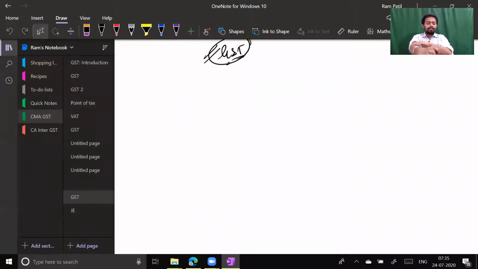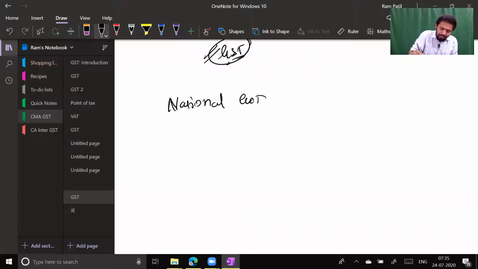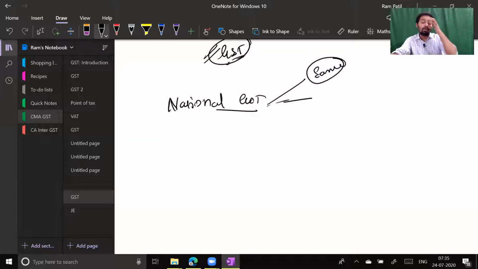Internationally, what happens is this. Please understand, not in India but in foreign countries, usually we have one GST, which is national GST. That means wherever you go in the nation, you have to pay only one GST, at the same rate, and the majority of countries have the same rate also. Only one rate no matter what you purchase, a single window, only one act in that particular country. That is called national GST.